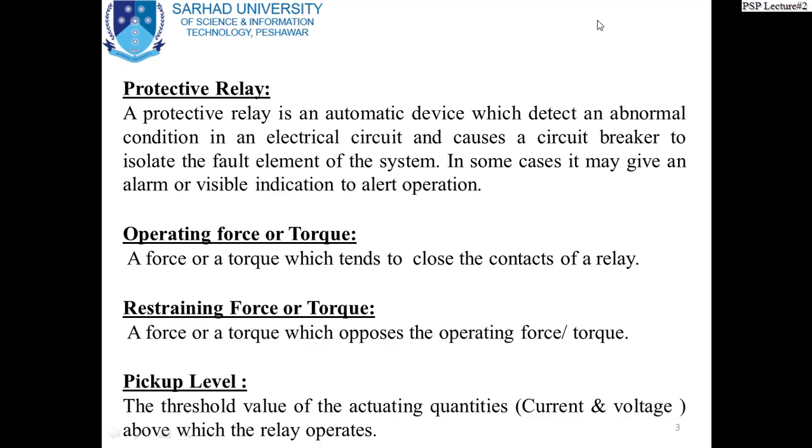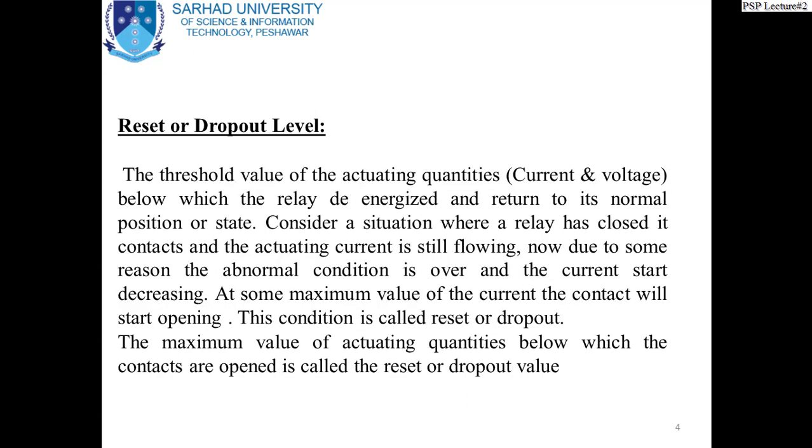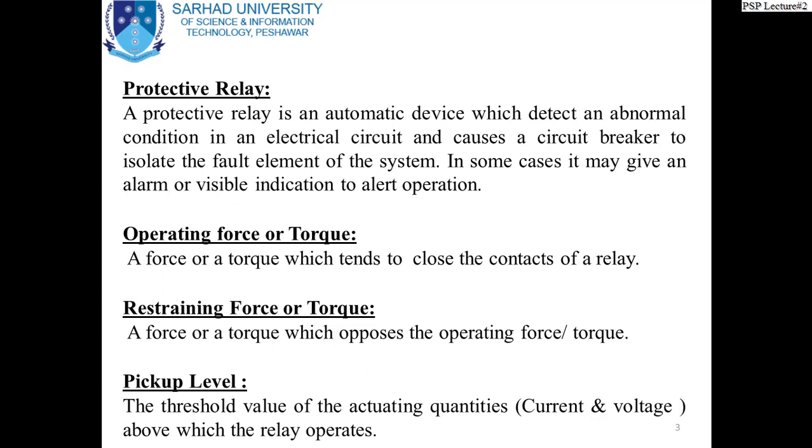Okay, now pickup level. This is very important. The threshold value of the actuating quantity, current or voltage, above which the relay operates. This is called the pickup value of the relay, or sometimes the preset value of the relay.